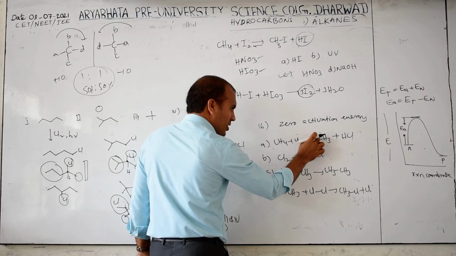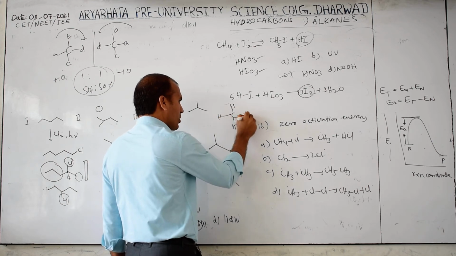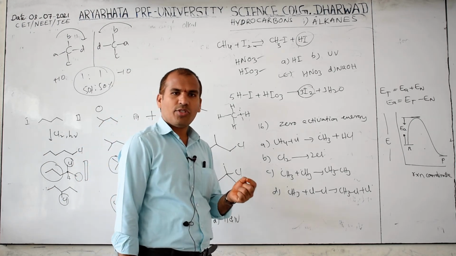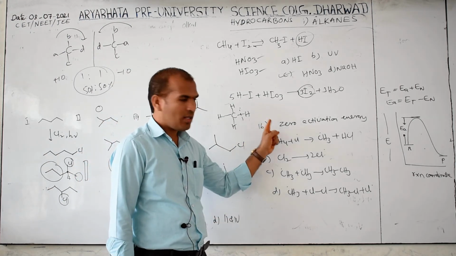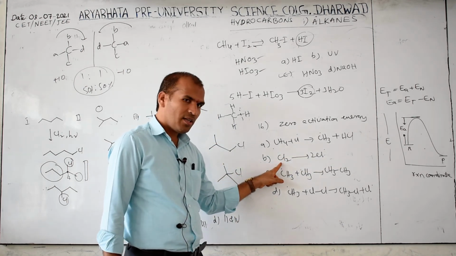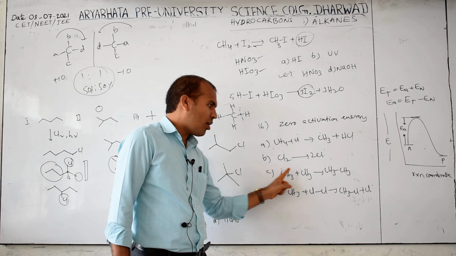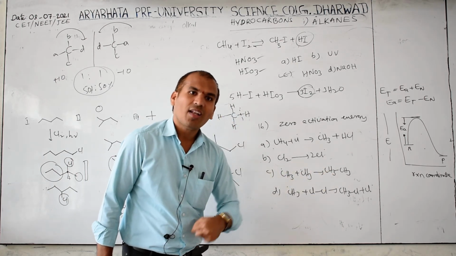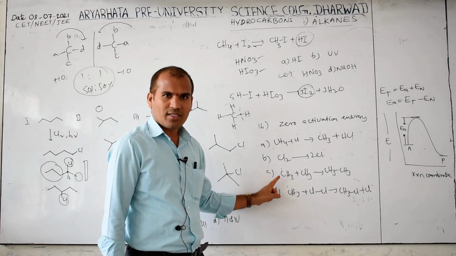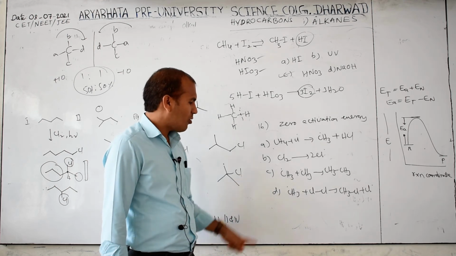Now here CH3 dot, here this can be represented. H. Bond breaking takes place or not here? Energy required? Zero means not required. But here required, then only CH3 dot forms. Therefore, this is not zero activation energy. This is bond breaking to form Cl dot, then this is also not zero. Here what is there? Bond formed. Bond formation means loss, loss means in the form of minus, so it is less than 0 only. Then it is considered 0. Bond formation means not required, bond breaking means required. Therefore option C.